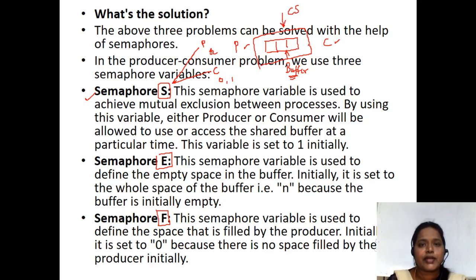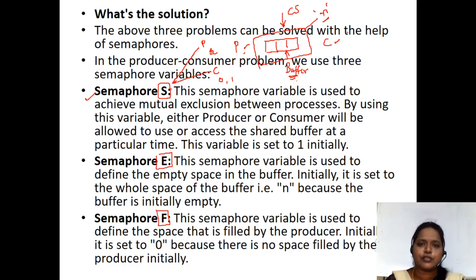Where the shared items are going to be kept, we place them in the critical section, and non-shareable items in the non-critical section. Shareable items are placed in the critical section. As the buffer is going to be shared among the producer and the consumer, we place this buffer in the critical section, and this buffer size is fixed. Suppose the buffer size is n, that is also fixed.